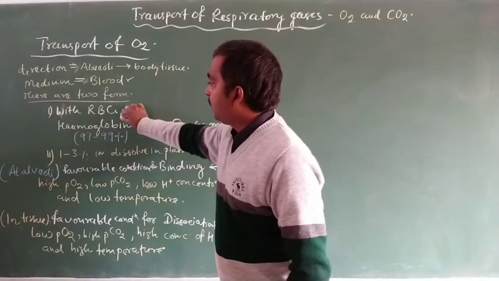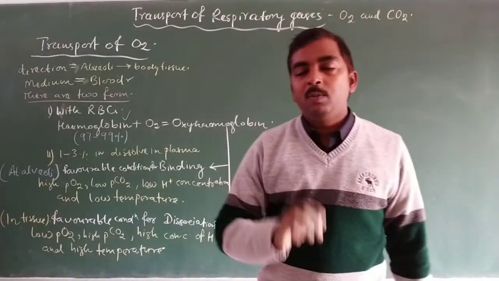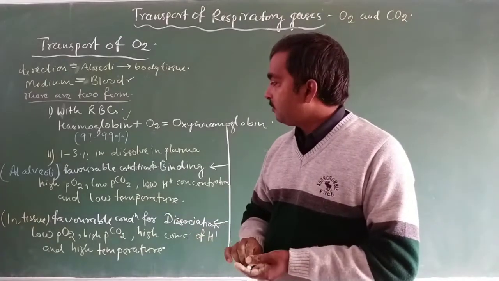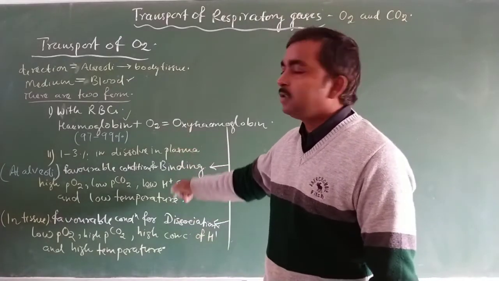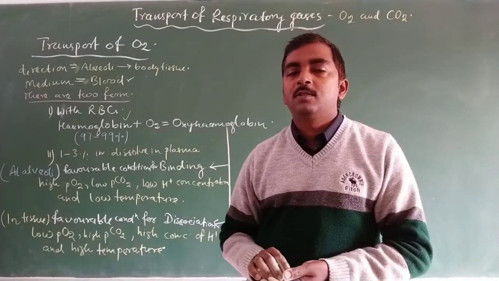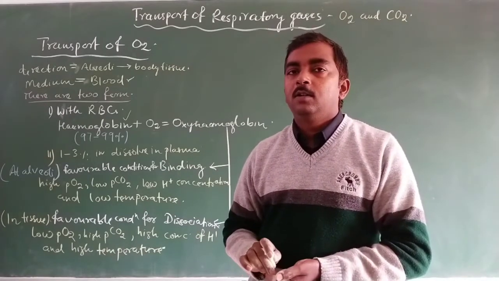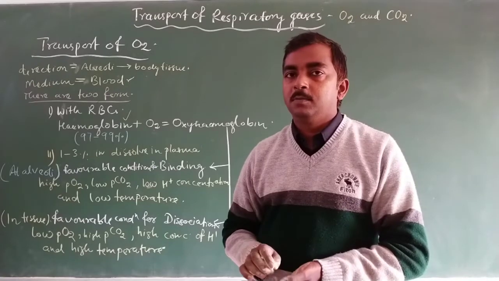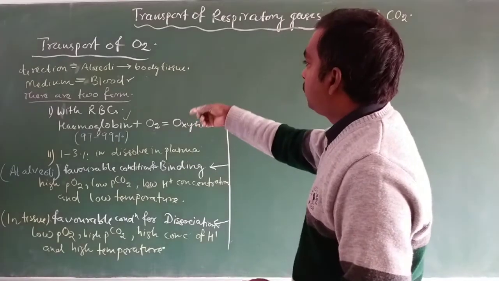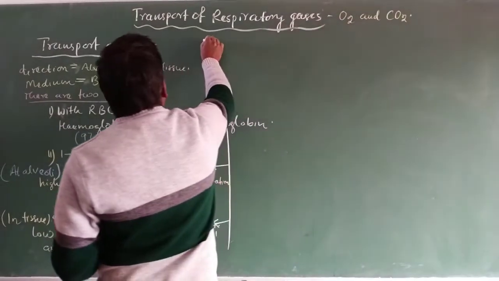So in this way, hemoglobin is required by the body in sufficient amount. So this is all about the transport of oxygen. And one thing we also need to discuss is the oxygen dissociation curve. The oxygen dissociation curve is also a related topic to the transport of oxygen.